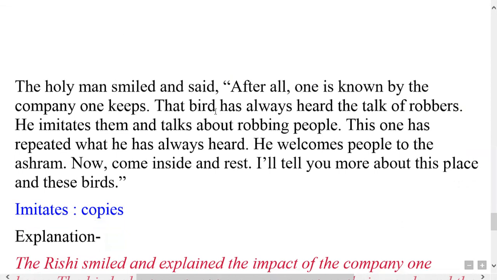Company one keeps. The bird has always heard the talk of robbers. He imitates them. Imitates means copies here, and talks about robbing people. This one has repeated what he has always heard. He welcomes people to the ashram. So now come inside and rest. I will tell you more about this place and these birds. Now come to the explanation of this part.